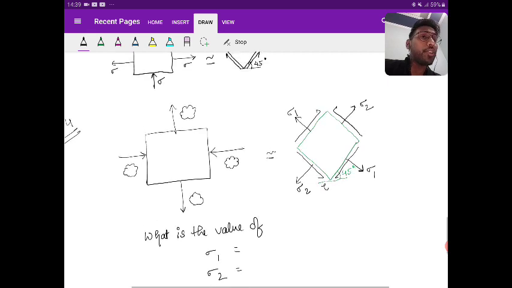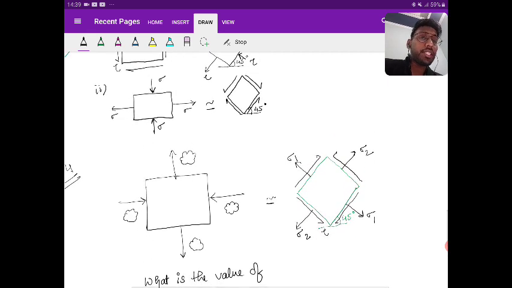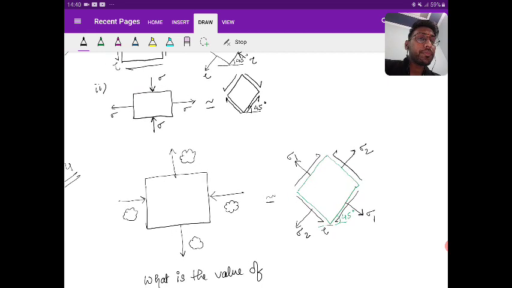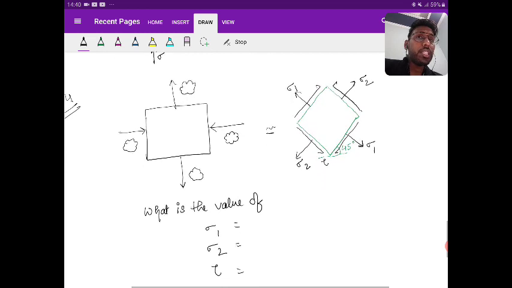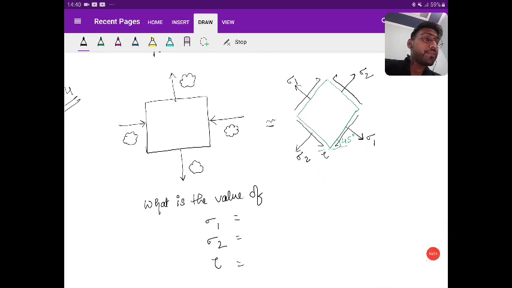Compare the result that you got. Yes. Come on fast. Give me the answer. What is the value of sigma 1, sigma 2 and tau?